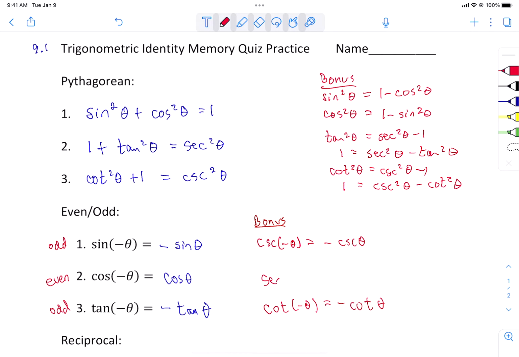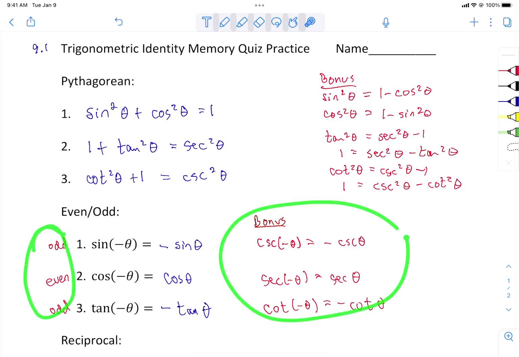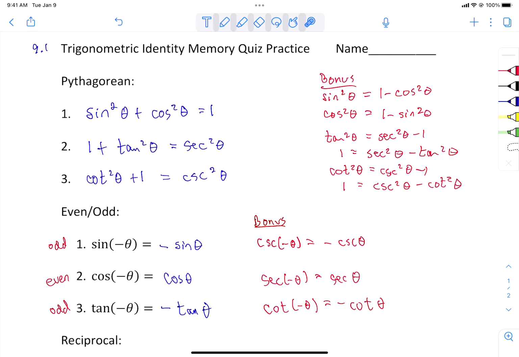So the secant of negative theta is the same as the secant of theta. So these ones are even, so the negative would disappear. These ones are odd, so the negative goes on the outside. So there's a little bit of bonus you could get by telling me the even and odd, and you can tell me the reciprocals.